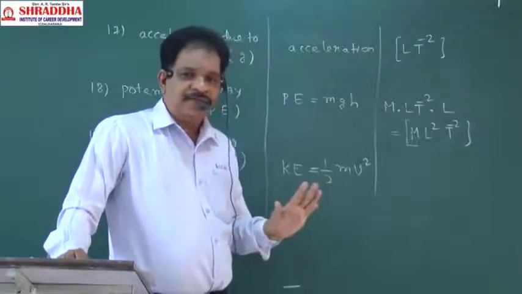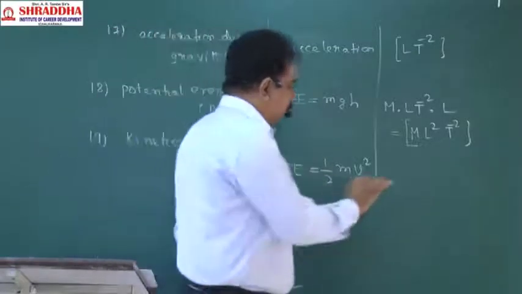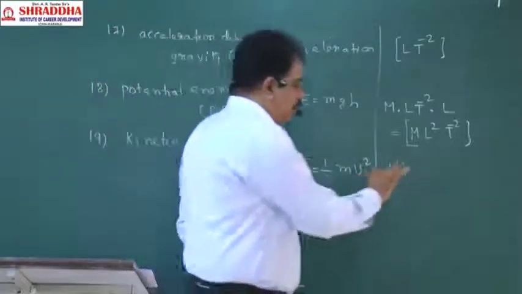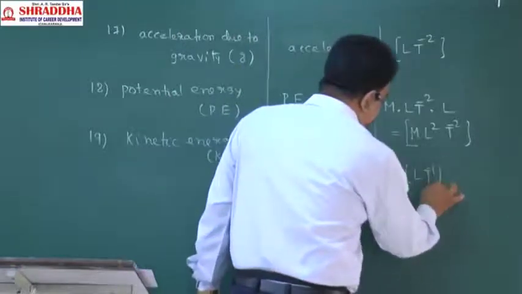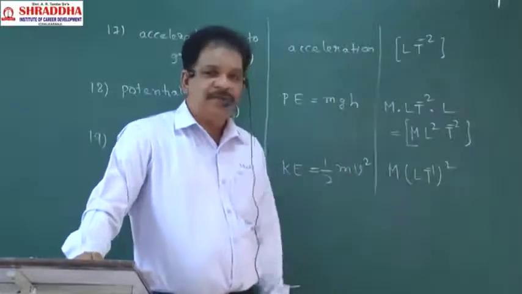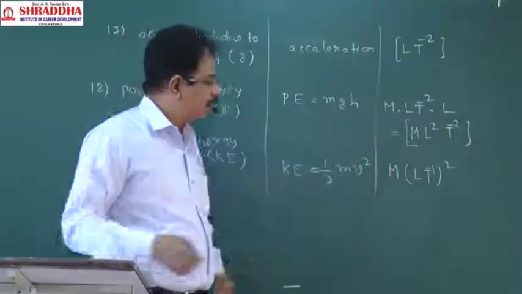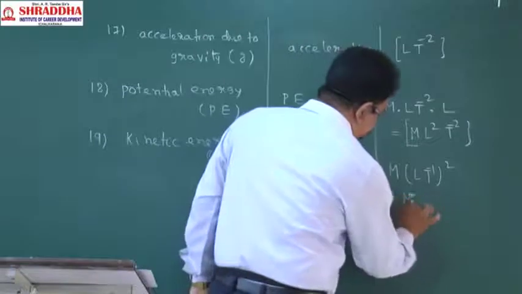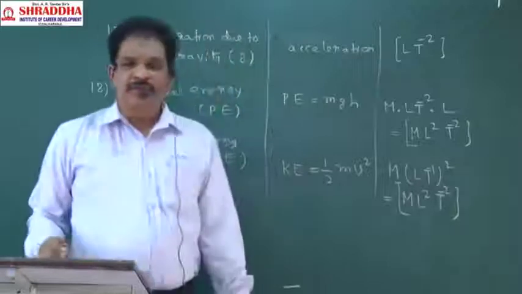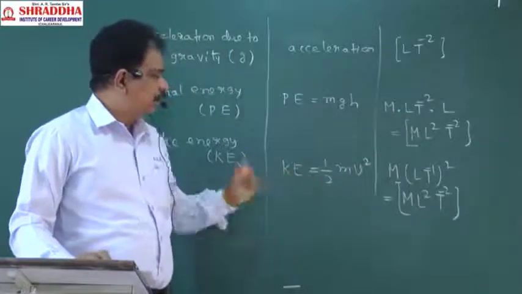It is not having any dimensions, so leave that half. m dimensions will be capital M. v dimensions will be LT power minus 1 whole square, v square. So how much is it? M L square T power minus 2. That is the dimensional formula of kinetic energy.